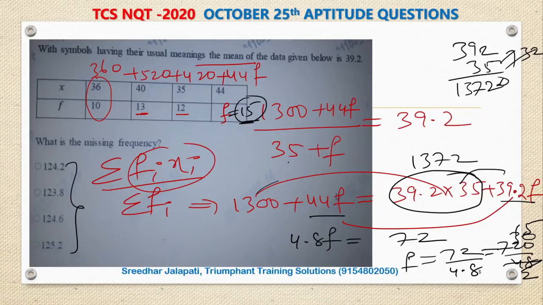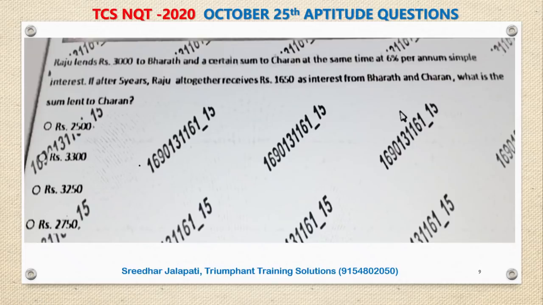But leave the options. This is a procedure to find the unknown frequency. Don't ask me what to do if I get the same question. If this is the question, then as there are no options, TCS will definitely give you a mark. One mark will be added to all the students who attempt this question. Even if you don't attempt, they may add. I'm not sure. That is between you and TCS. I'm just a trainer.